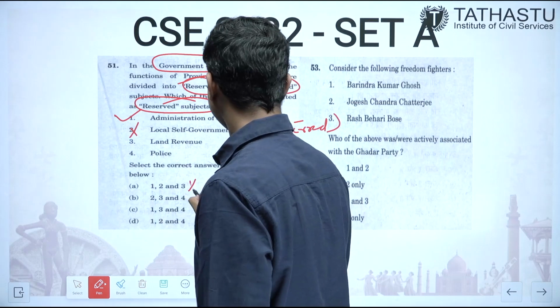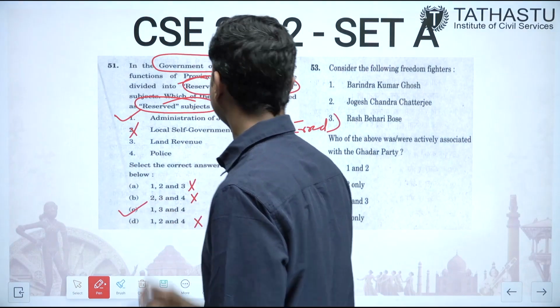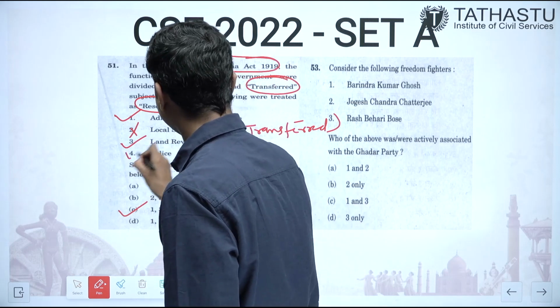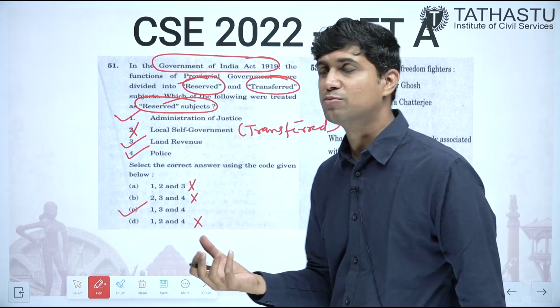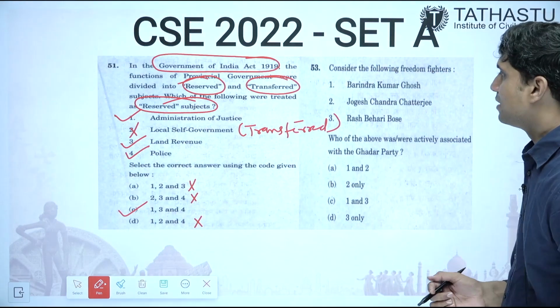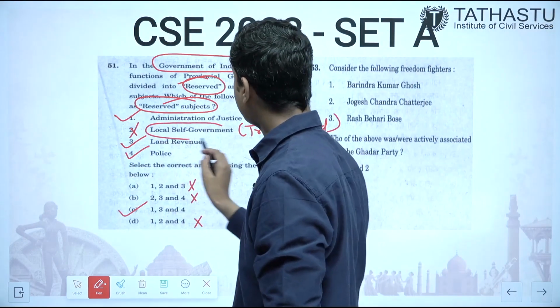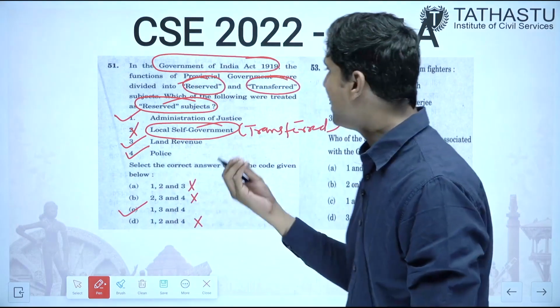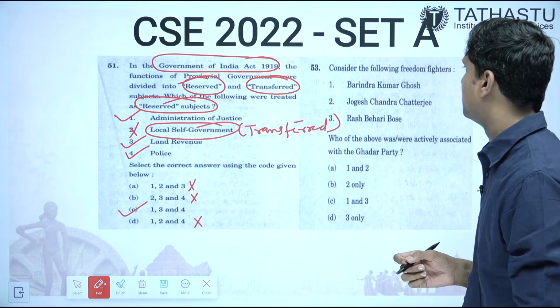If you eliminate 2 only, you can get the answer 1, 3, 4. Land revenue was also a reserved subject, and police, obviously British will never give to the Indians. It was also a reserved subject. So answer is C. Subjects like local self-government, health, education, these were given to the Indians. So these were basically transferred subjects.